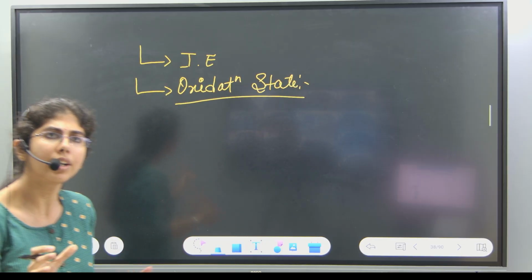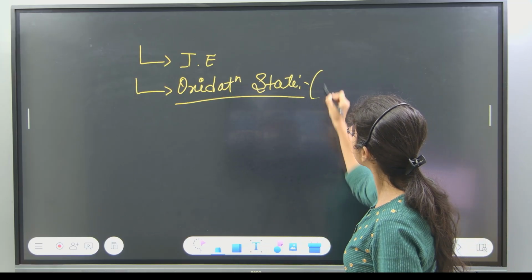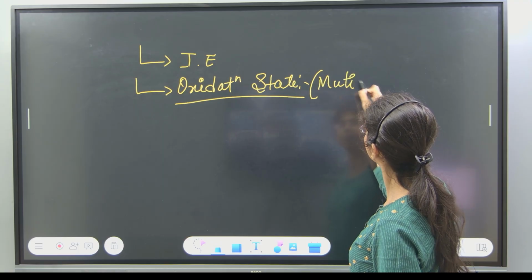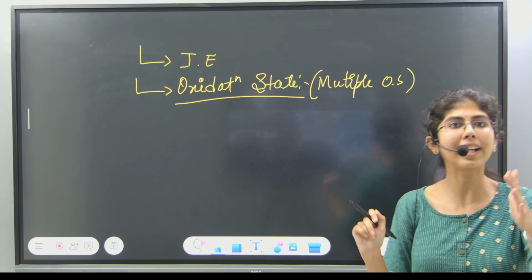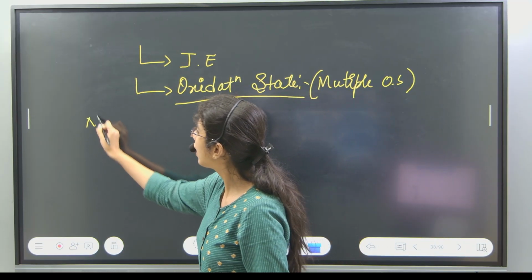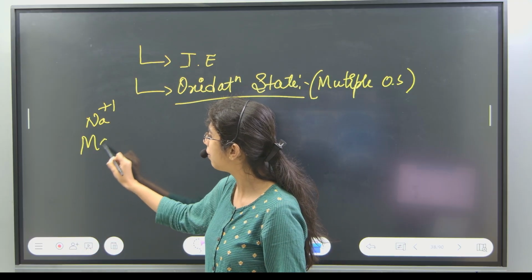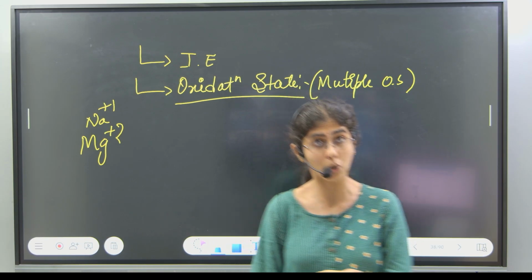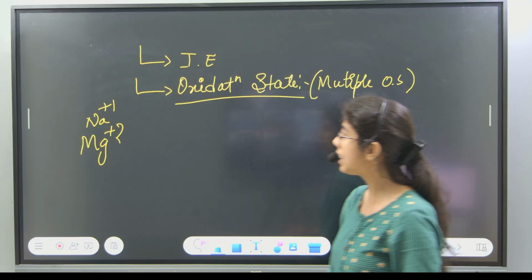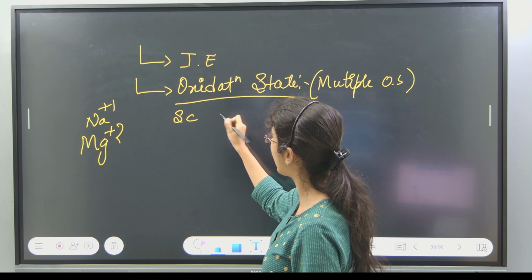One important property of these transition metals is that they show multiple oxidation states, not only one. You take sodium, it generally shows +1 charge, right? You take magnesium, it will always show +2 charge. Now you come to d block elements, you will see these elements show different numbers of charges.